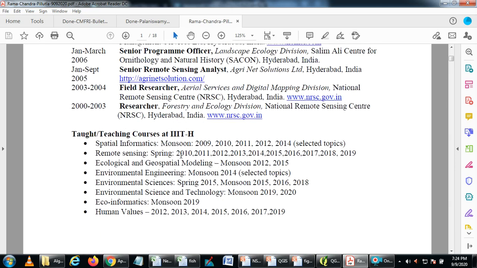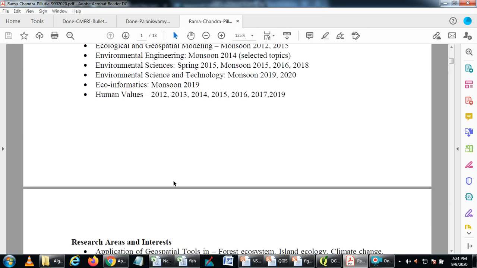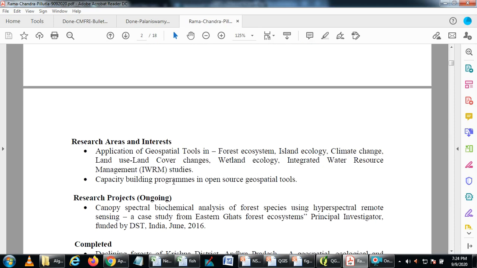At IIIT, I teach courses like spatial informatics, remote sensing, ecological and geospatial modeling, environment engineering, a few selected topics in environmental science, science and technology, and ecoinformatics and human values. In different semesters, I teach basic topics. Primarily, my research interest is on application of geospatial tools in forest ecosystems. That is my main domain.